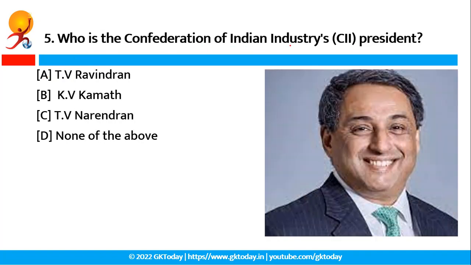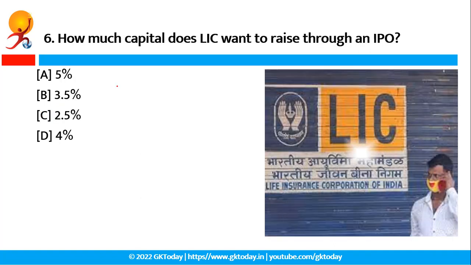Who is the Confederation of Indian Industry President? The correct answer of this question is option C, that is TV Narendran. The Confederation of Indian Industry's TV Narendran is of the view that there should be a symbiosis in the policy of the state and the central government. Basically the Confederation of Indian Industry is a body of industrial representatives who advocate the cause of a vibrant industry ecosystem in India. It was established in the year 1895 as a non-government organization and its headquarters is situated in New Delhi. Okay, so now question number 6.